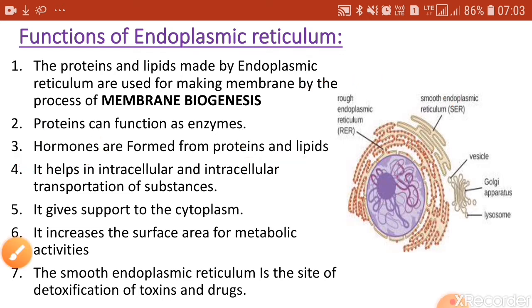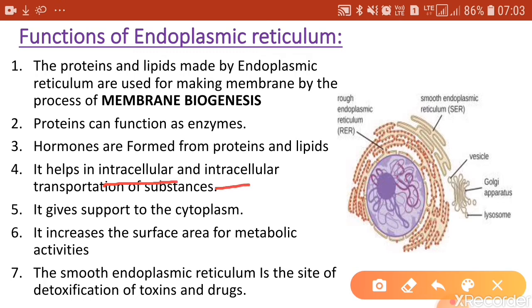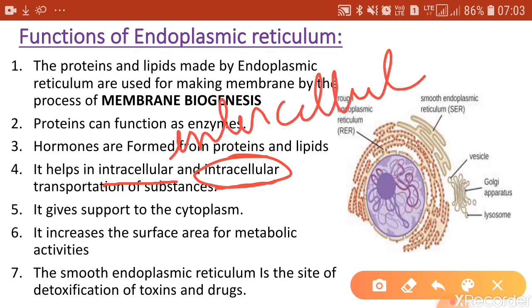Then the next important function of endoplasmic reticulum is that it helps in intracellular and intercellular transportation. Here there is a correction to be done. This is intercellular. So the endoplasmic reticulum helps in intracellular and intercellular transportation of substances.